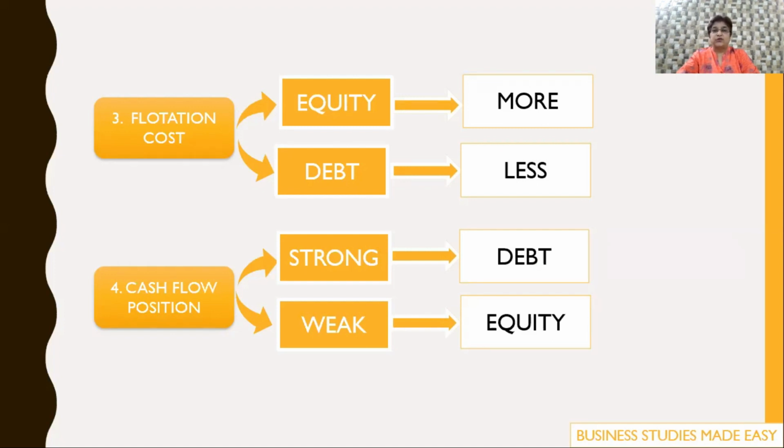Then comes the cash flow position of the company. On debt you have to pay interest, and interest has to be paid in cash. So the finance manager will go in for debt only when the cash flow position of the company is very strong. If the cash flow position is not strong, then the finance manager will go in for equity, because you are not bound to pay dividend on equity. And even if the finance manager wants to pay dividend, he can always issue bonus shares.